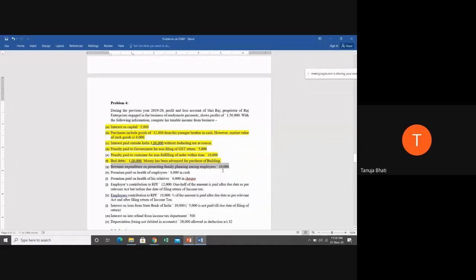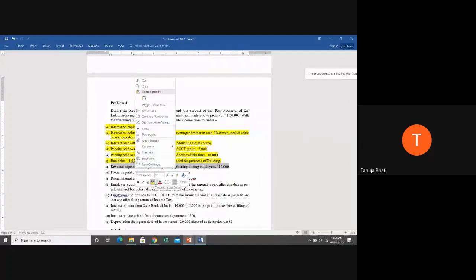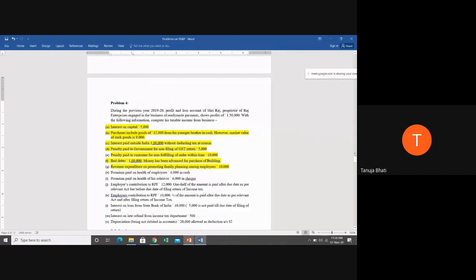Now this I'll tell you, there is a provision which says that if any revenue expenditure is made for promoting family planning among employees, this is an allowable expenditure. So if it is an allowable expenditure, there is no need for adjustment in the main answer. There is a provision which specifically says that any family planning promotion made among the employees, which is revenue in nature, will always be allowed in order to spread awareness.